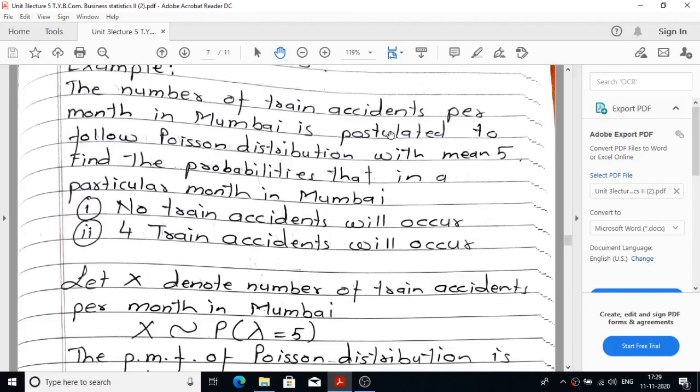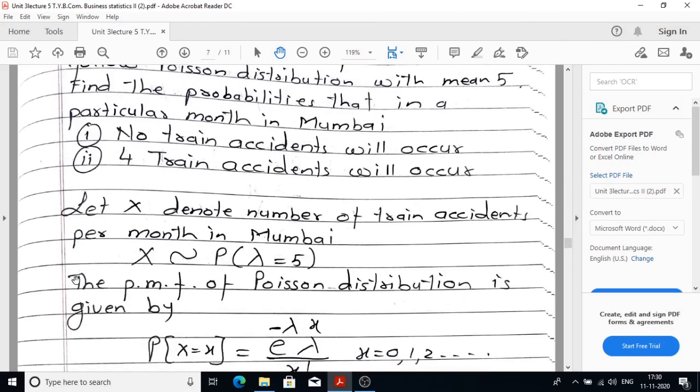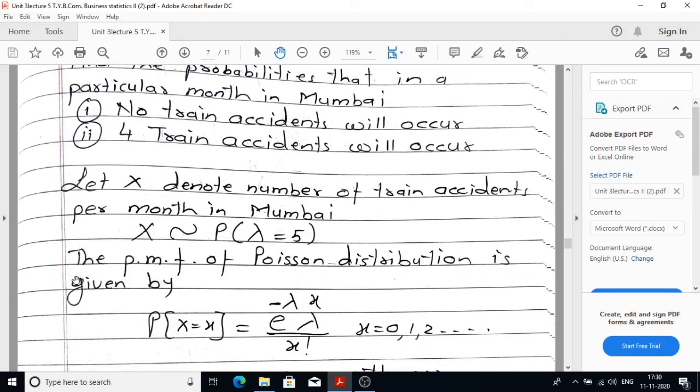The number of train accidents per month in Mumbai is postulated to follow Poisson distribution with mean 5. Find the probabilities that in a particular month in Mumbai, first part of the problem, no train accident will occur. Second part of the problem, 4 train accidents will occur. First step is to define x. Let x denote number of train accidents per month in Mumbai. Second step is to recognize the parameter. So x follows Poisson distribution with lambda is equal to 5.